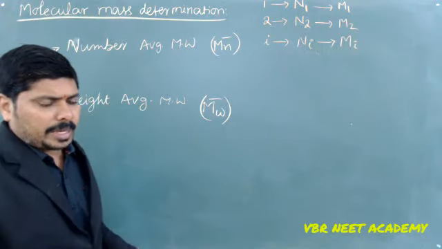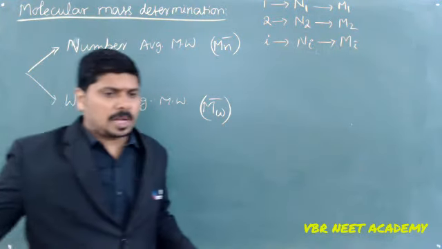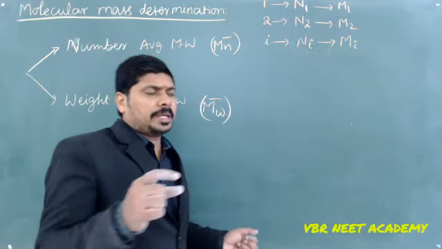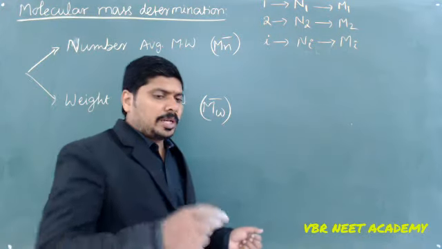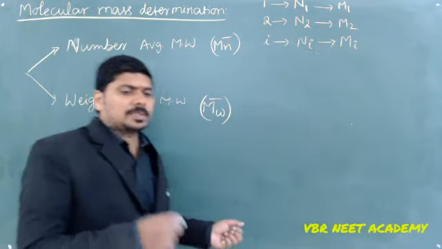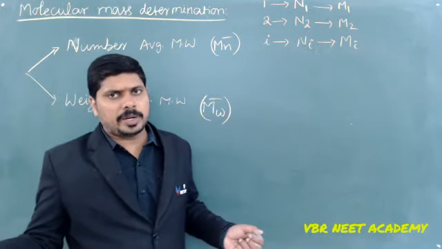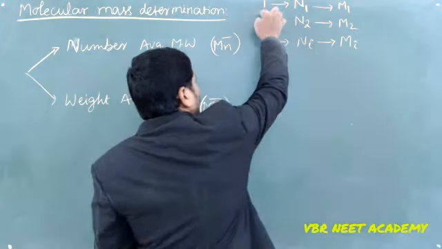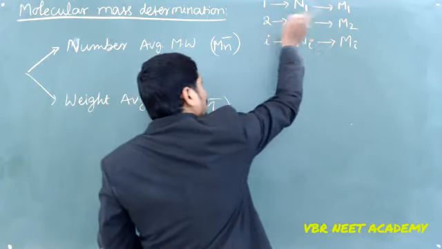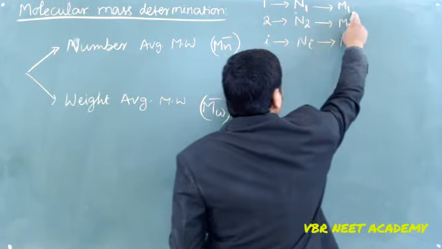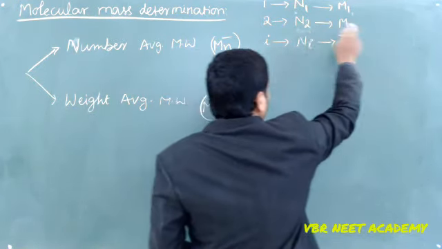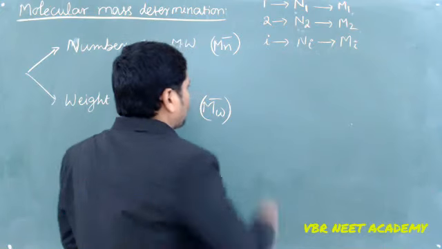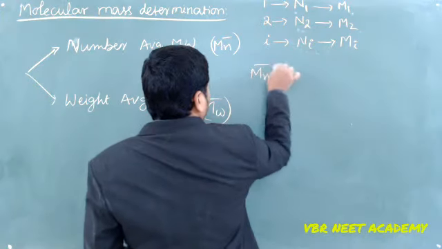How many monomeric units are going to be combined? We don't know. Say for example, one polymeric chain with 30 units has a certain molecular weight, one with 40 has a certain molecular weight, and one with 60 has some molecular weight. Like that, I take one polymeric chain with N1 monomeric units and M1 molecular weight, N2 monomeric units with M2 molecular weight, and Ni and Mi. Like this, I am able to get the number average molecular weight.